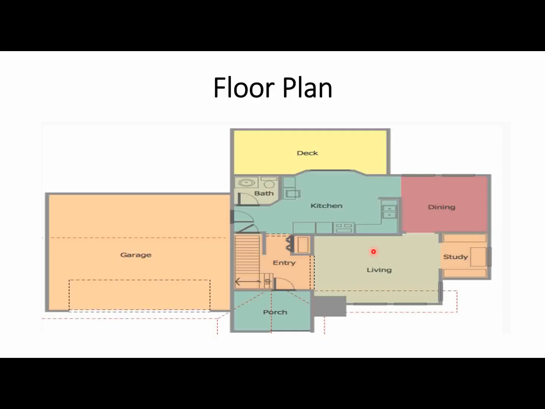The floor plan provides information related to the floor plan of a house. The primary feature highlighted in the image are the different parts of the house. Initially, it presents data regarding kitchen, dining and living, and additionally it compares the data of the garage and the study room and the porch. The highest value is represented by the garage and the minimum area covered by the bath. Overall, the image shows data related to the floor plan of a house.